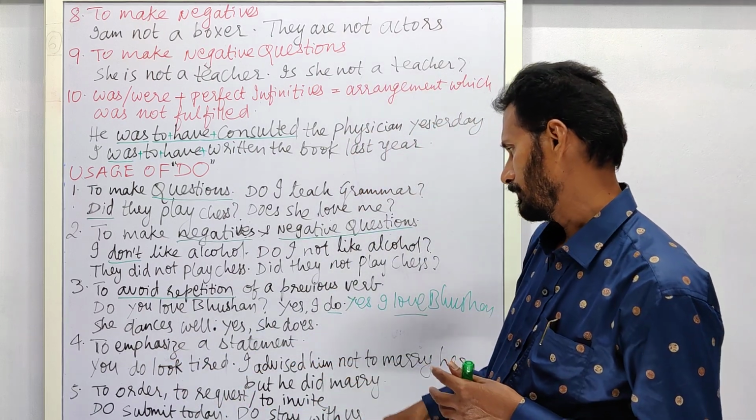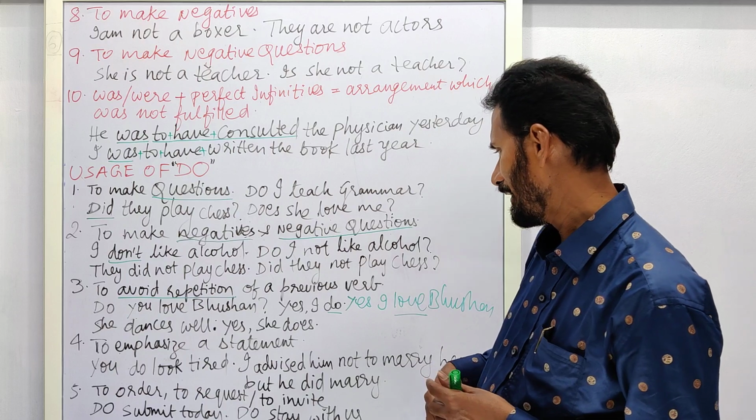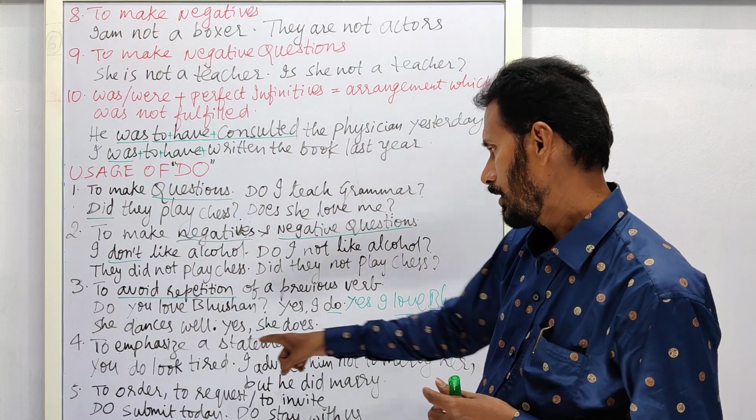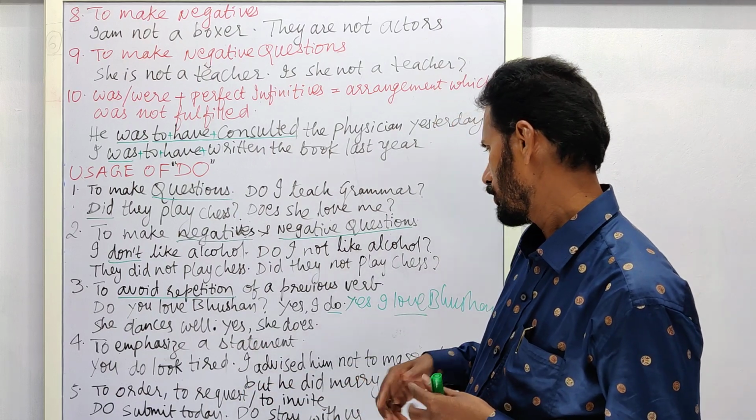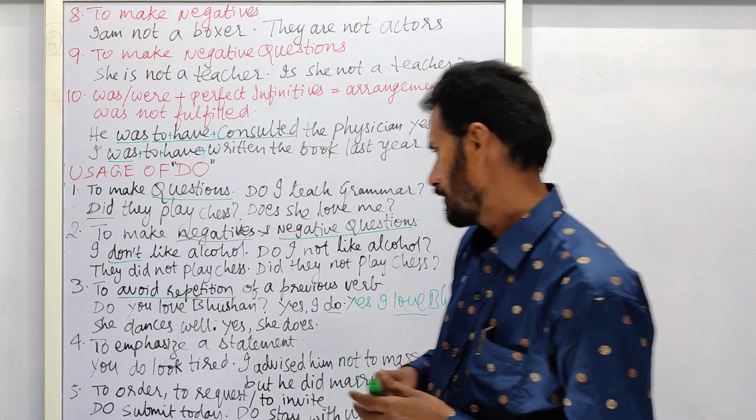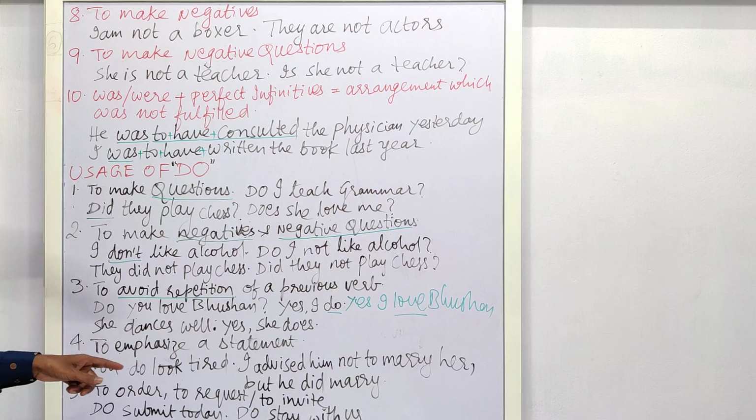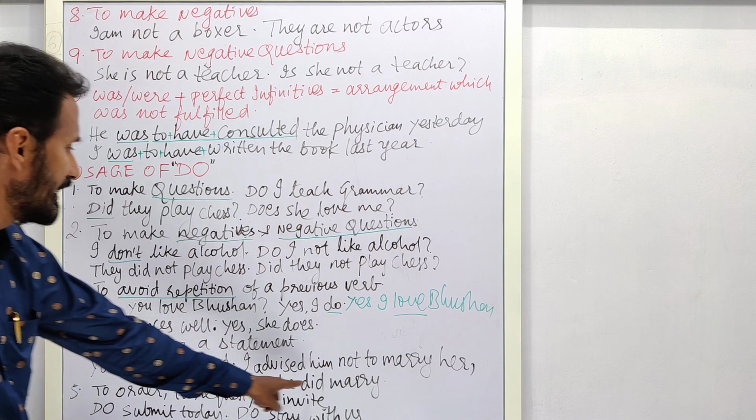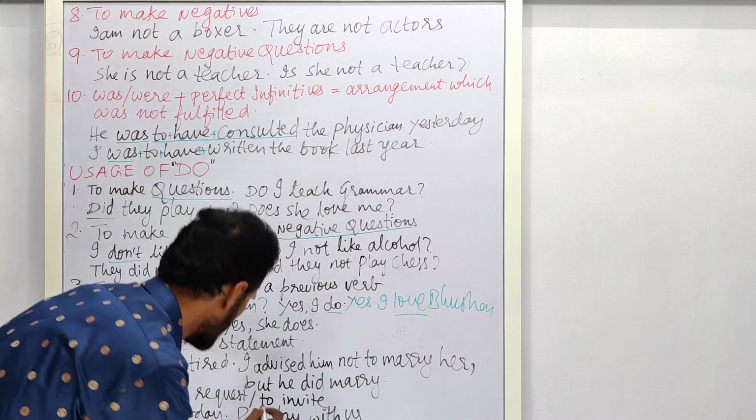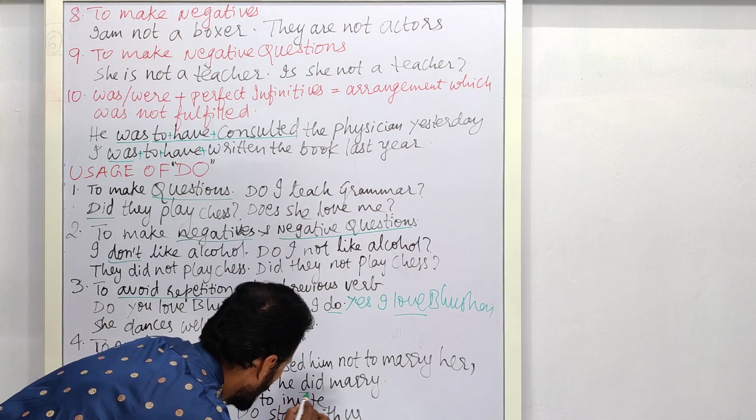I advised him not to marry her. Here in this sentence, I advised him not to marry her. So here also, to emphasize a statement, this do is used. But he did marry. Here I lost it. But he did marry.